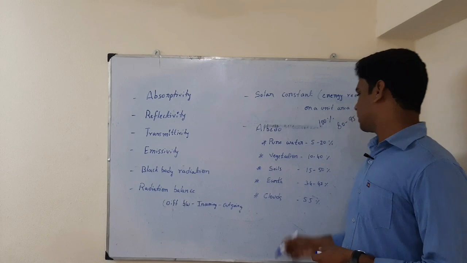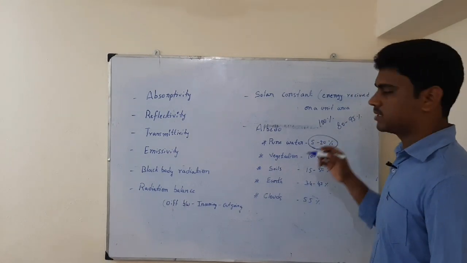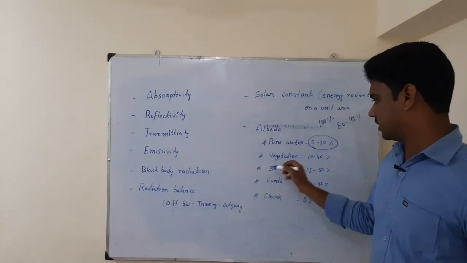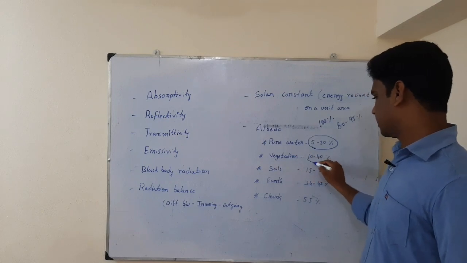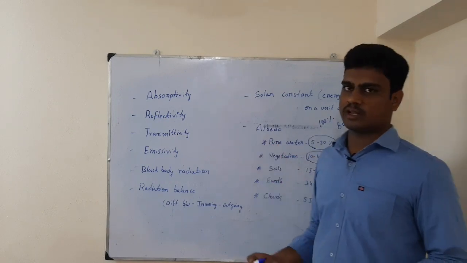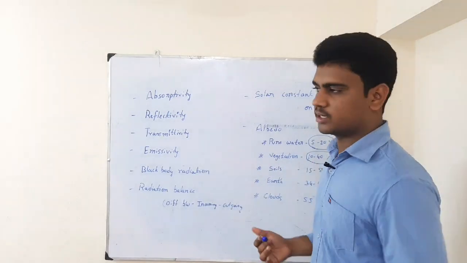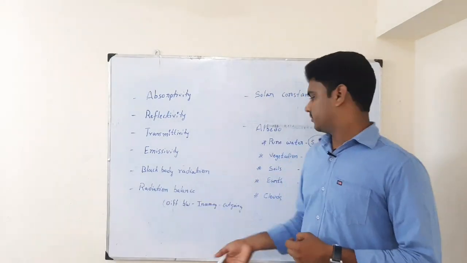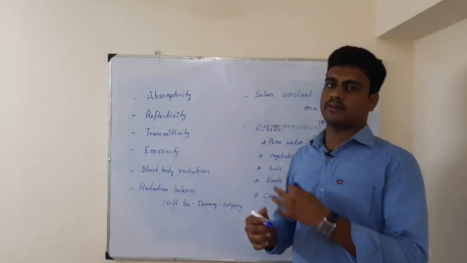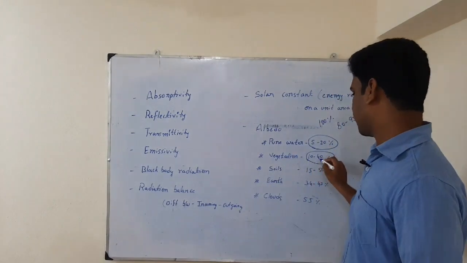The remaining 5 to 20% is reflected back. Vegetation reflects back 10 to 40% of the incoming solar radiation. That means of the solar radiation falling on the vegetation, around 10 to 40% is reflected back. Why?